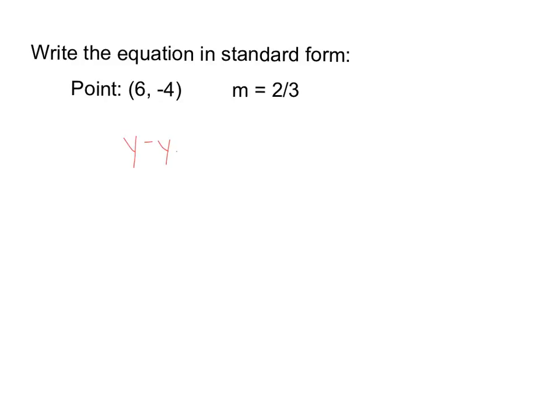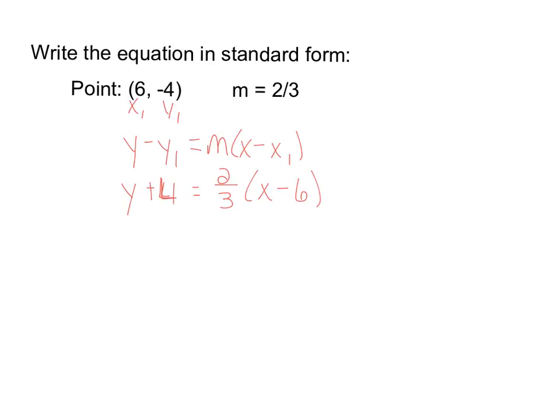But just like we did before, we're going to start with point slope. So we're going to do y minus y1 equals the slope times x minus x1. So we're going to label, and we're going to say y minus a negative 4, which becomes y plus 4, equals 2/3 times x minus 6. So that's point slope form.